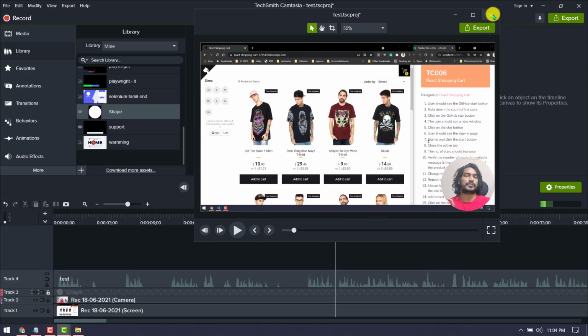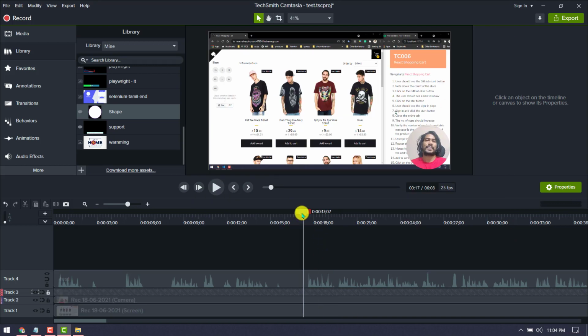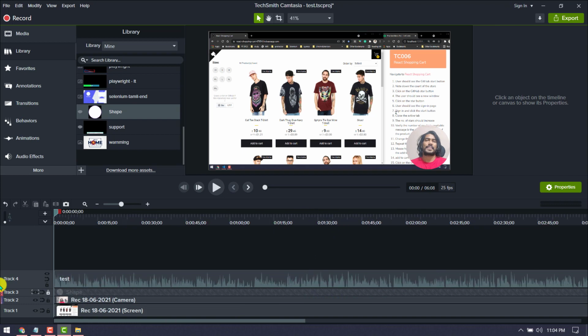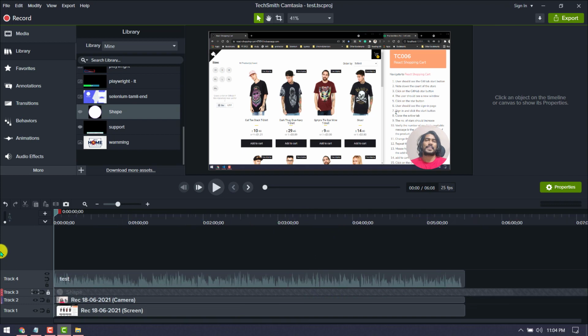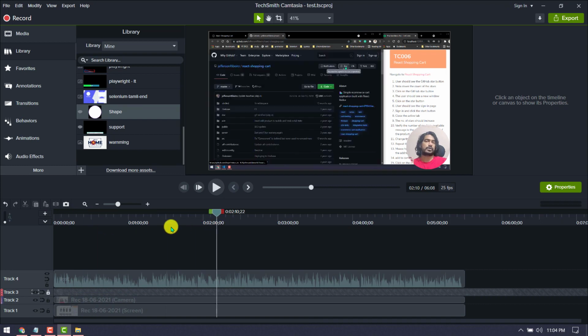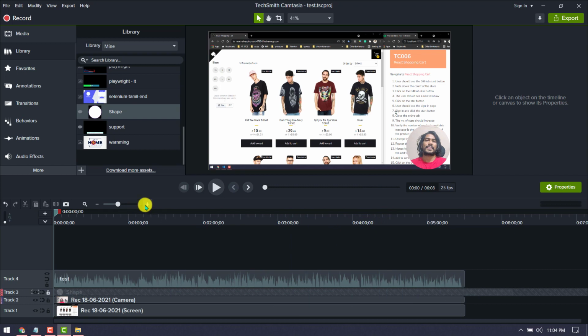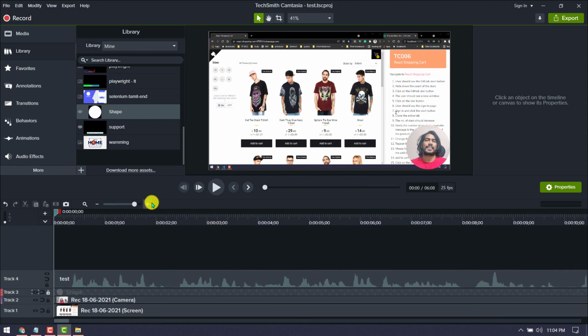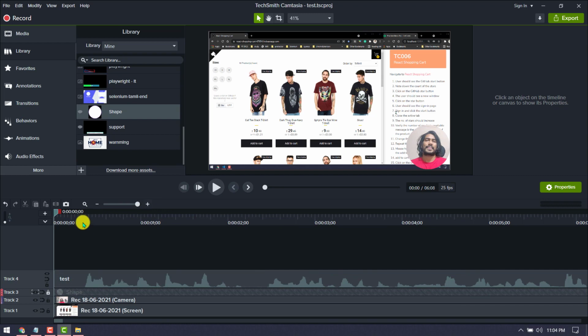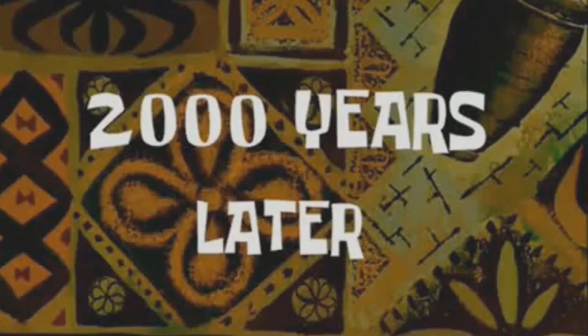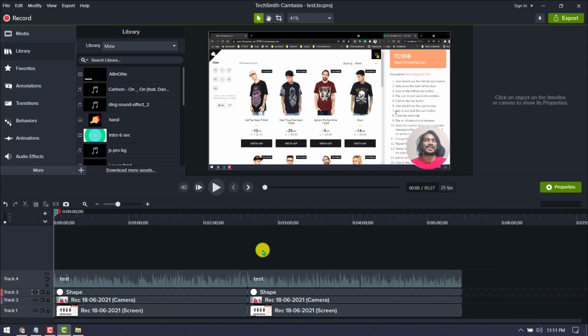Maybe in the final video I will remove this, but just to show you, based on this audio you can do the trim. Whichever part is not required, you can take that out, and where you have made a mistake, you can do the trim action based on that. I'll just cut that portion because I don't want you to see all my mistakes. Okay guys, so I have trimmed the video.